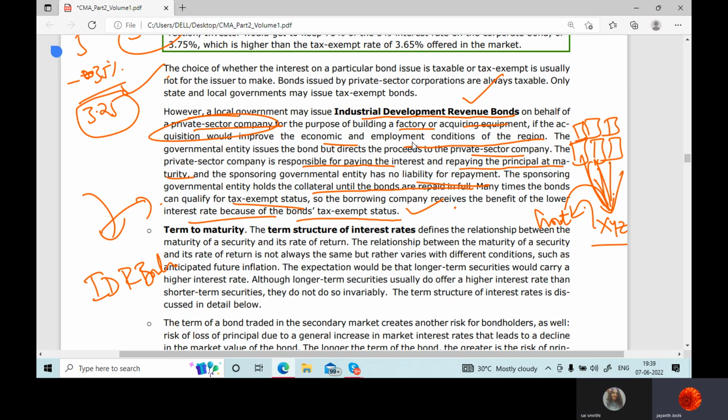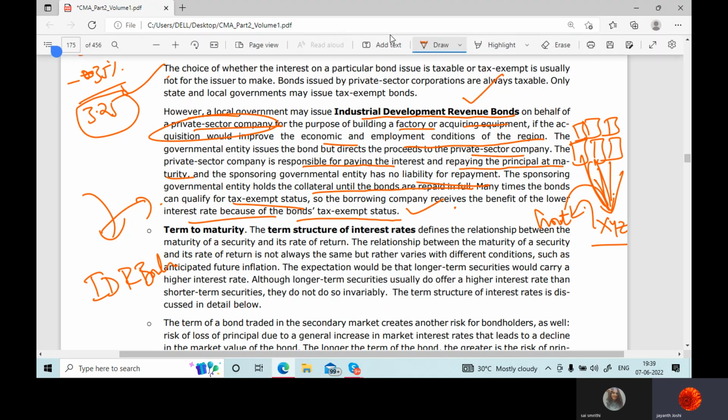Yes, sir. So the private sector company is responsible for paying interest. See, bonds are issued by the government, but for whom? For the company. So they have to repay the interest and the principal. And the sponsoring governmental entity has no liability for repayment. See, government is not taking any liability. They just issued the bonds for these people.